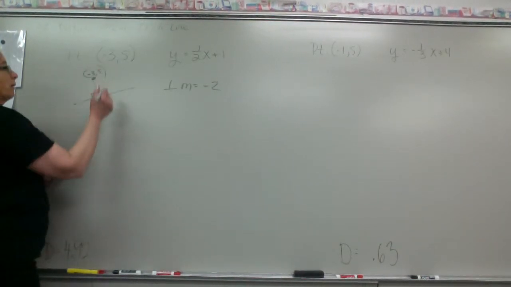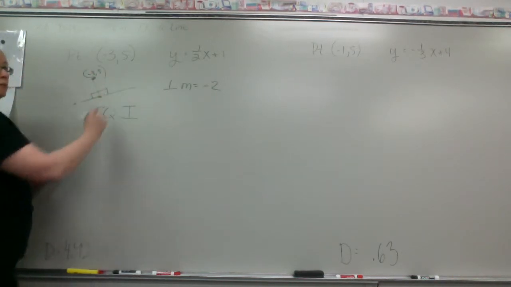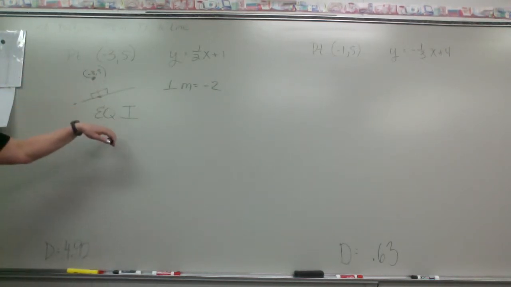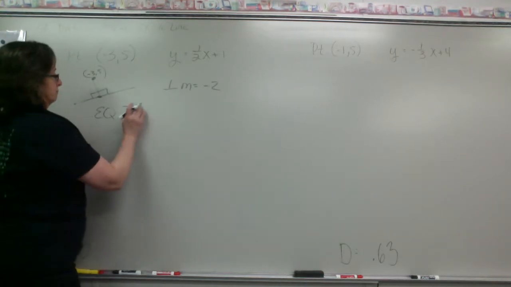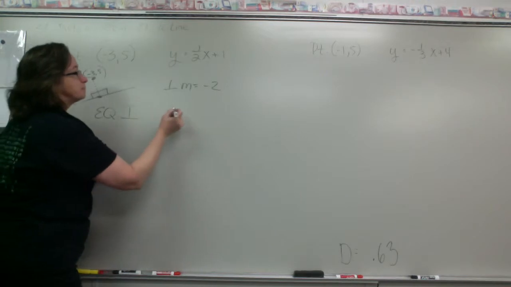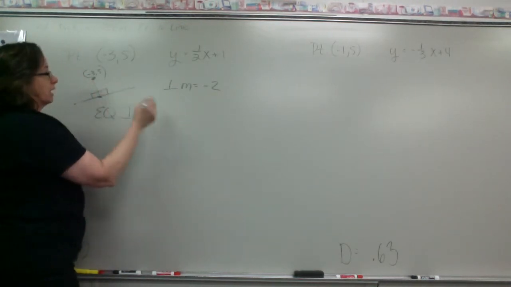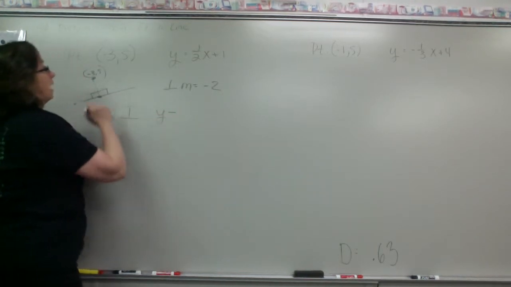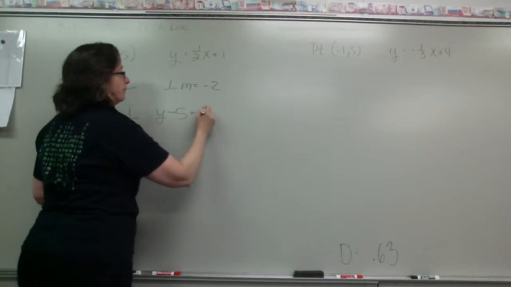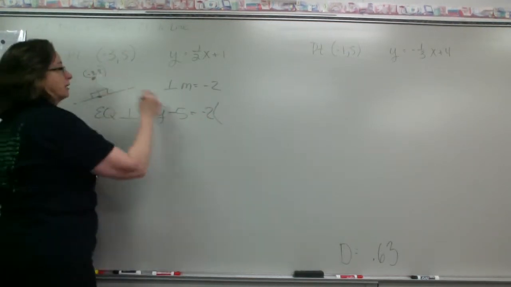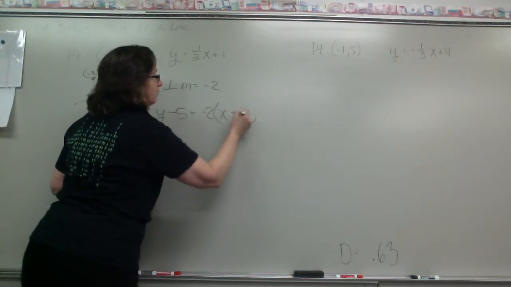So we're going to make the equation of the line that is perpendicular to this original line through that point. So we could use our, what? Okay, we're going to use our point slope form to get to the line. So we have y minus y1 is our point, is equal to our desired m. And those of you that are not watching are going to wind up getting to this section and not knowing how to do it.